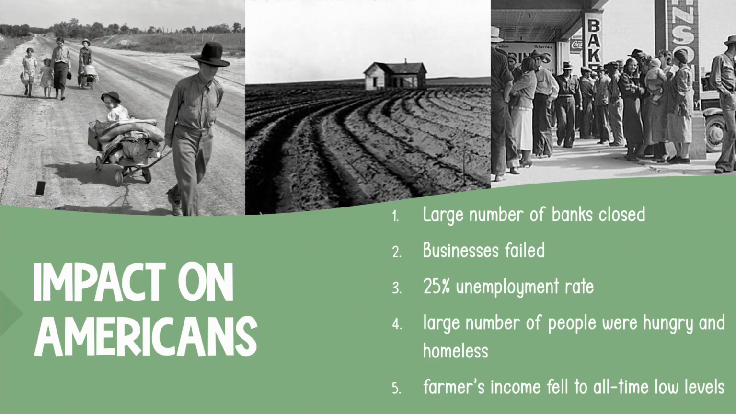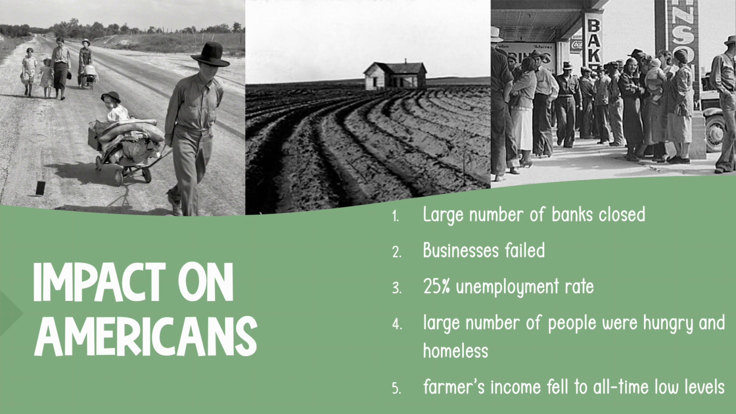There are 5 big ways that the Great Depression had a direct impact on American citizens. First, we know that a large number of banks closed during this time, over 9,000. This led to people losing their entire life's savings. Second, businesses failed. This meant that people were losing their jobs and their income.